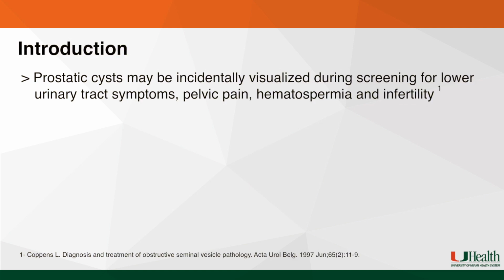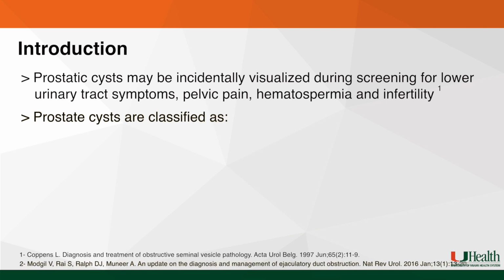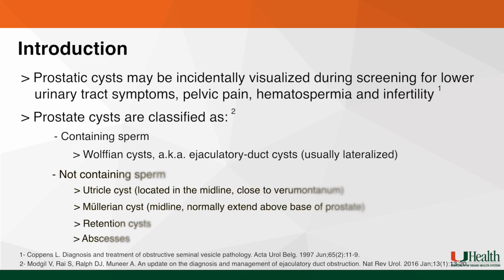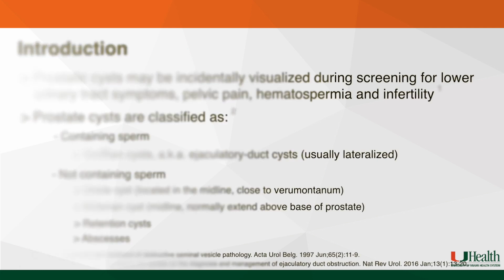Prostatic cysts may be incidentally visualized during screening for lower urinary tract symptoms, pelvic pain, hematospermia, and infertility. They can be classified based on the presence or absence of sperm. Cysts that contain sperm include Wolffian duct cysts and ejaculatory duct cysts, which are usually lateralized. Those that do not contain sperm include utricle cysts and Mullerian duct cysts, as well as retention cysts or prostatic abscesses.